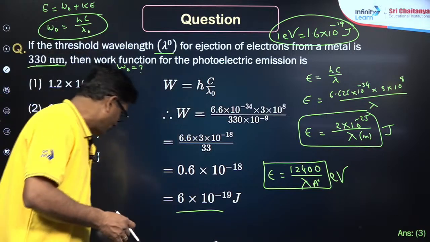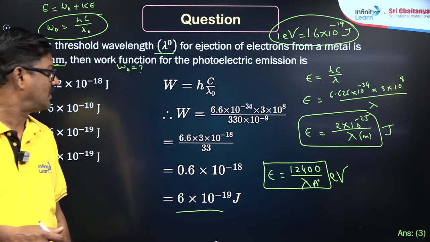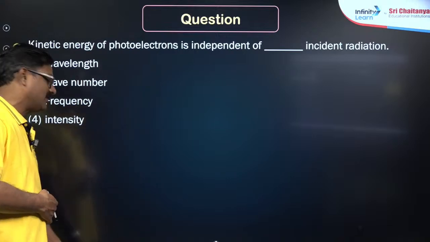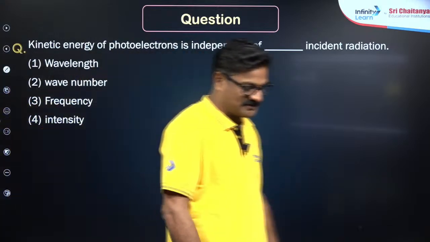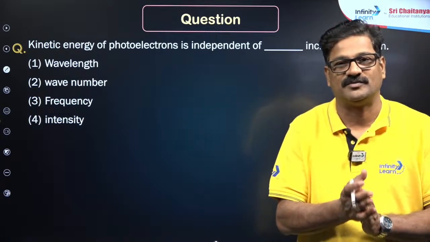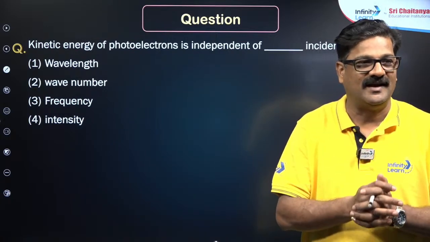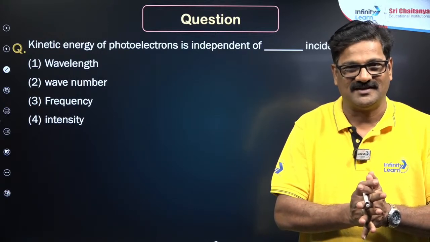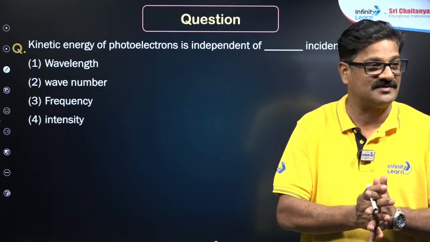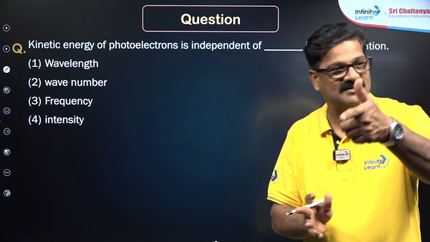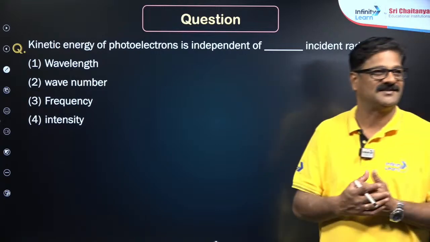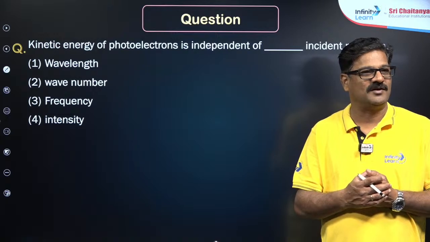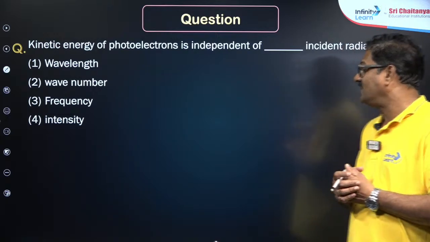Now let's see one more. Answer is 3. And kinetic energy of photoelectrons is independent of... In atomic structure, the questions are going to be purely numerical, and some logic oriented as well. So I want you to give the answer for this. Choice is yours. Quickly. You want to say D, intensity, kinetic energy.